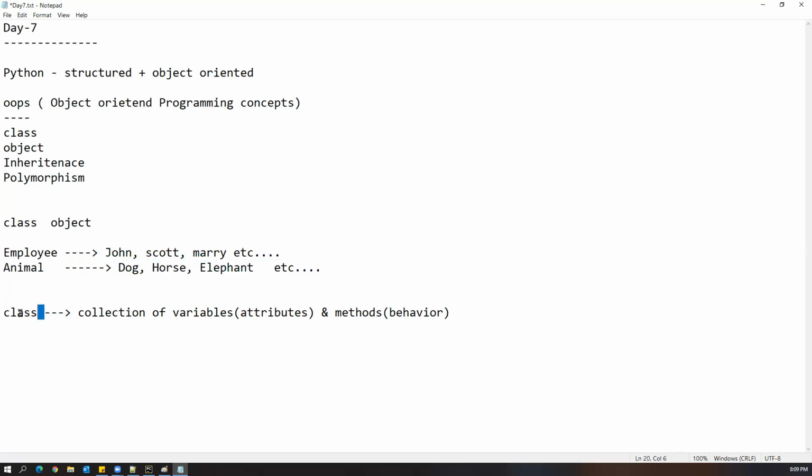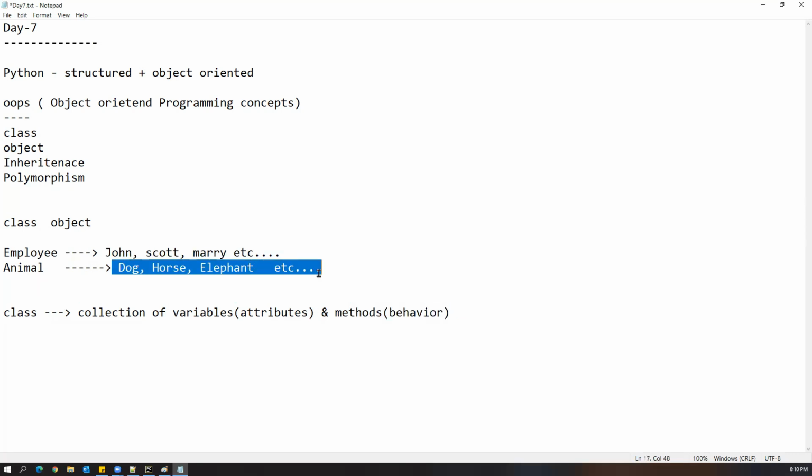Similarly, a class is a collection of variables, meaning attributes. For example, let us take an employee. Every employee has a name, ID, and salary. These are called attributes, and we can consider them as variables. Every employee also gets some bonus, and we need to calculate the bonus of every employee, so we need to create some logic. That logic we create in the methods, which is called behavior.